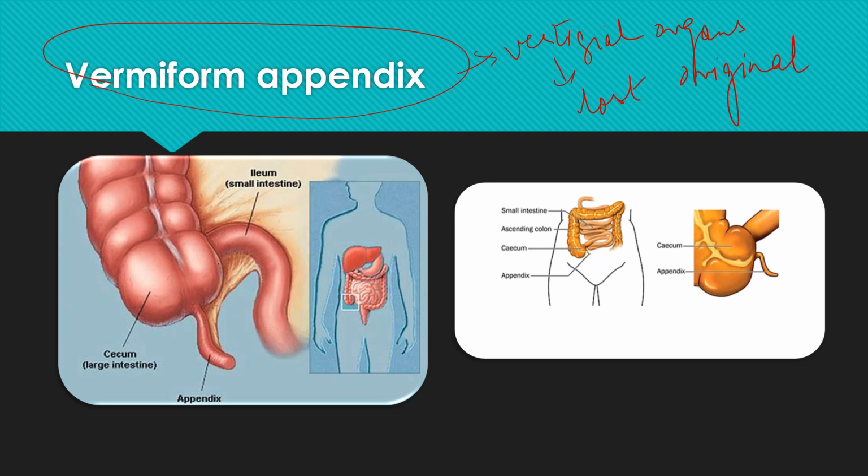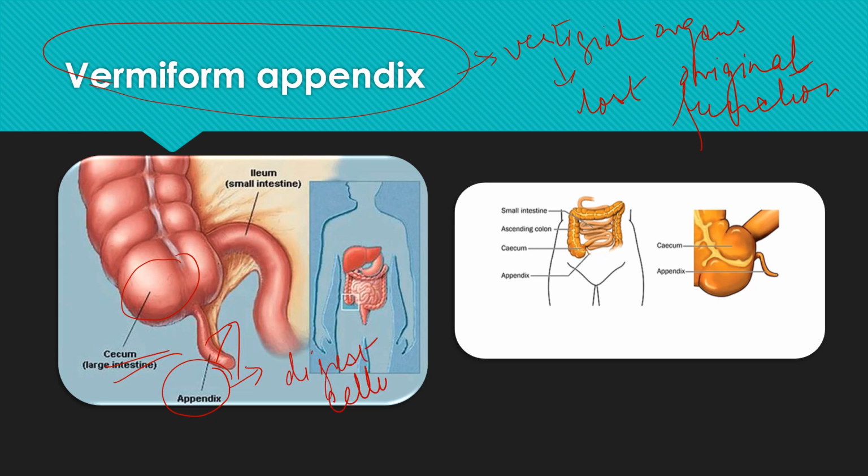It has already lost its original function as it was not used for a certain period of time. So what was its function? Now it is an appendage of the cecum. So it is a large intestine, that is cecum. Now this appendix is a part of cecum which was actually used by the herbivorous animals to digest cellulose.